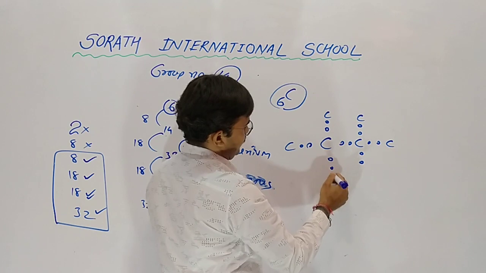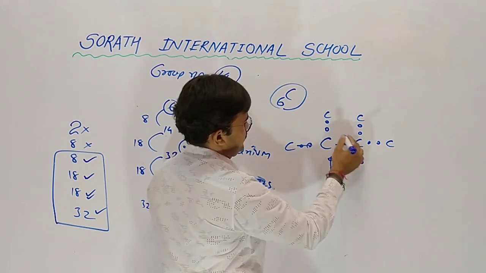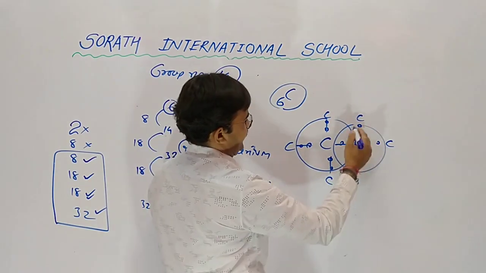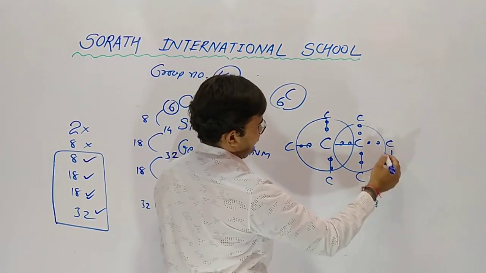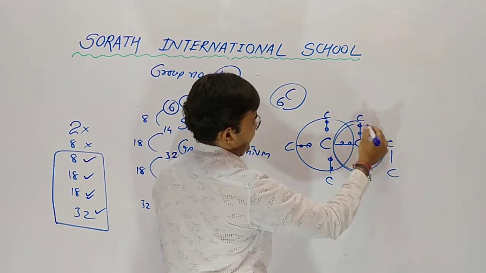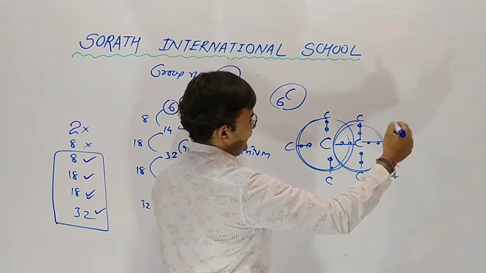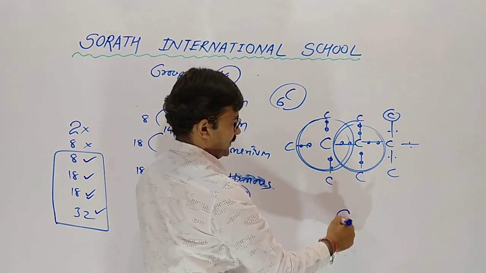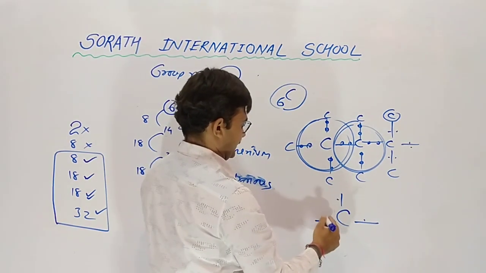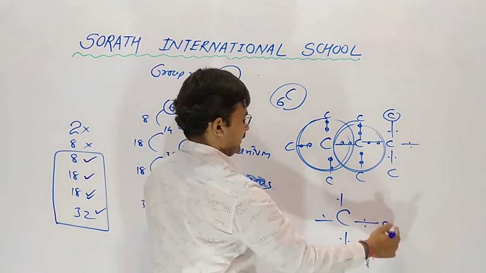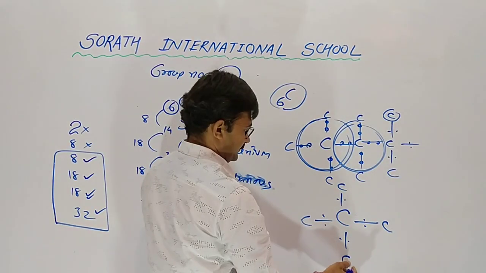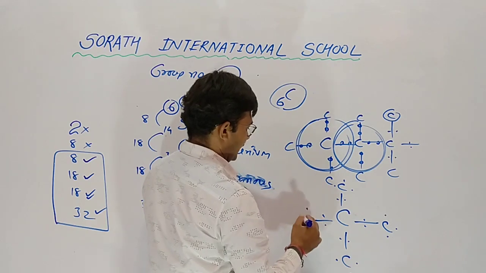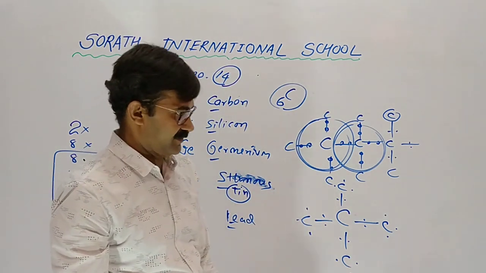So every carbon combines with another 4 carbons and completes its octet. And this pattern repeats again and again. So carbon has 4 electrons and shares with another 4. So diamond is one of the strongest, hardest materials.